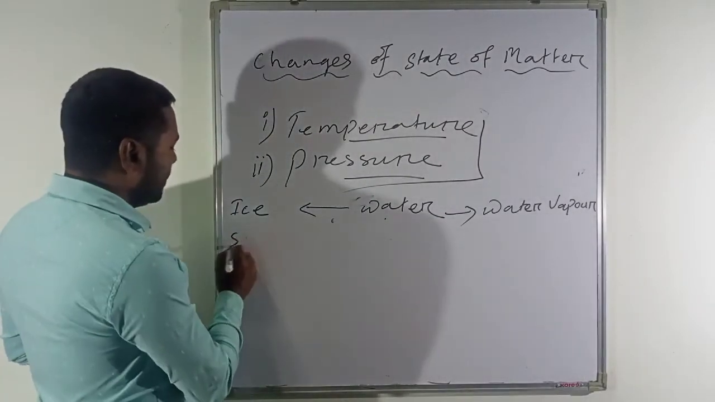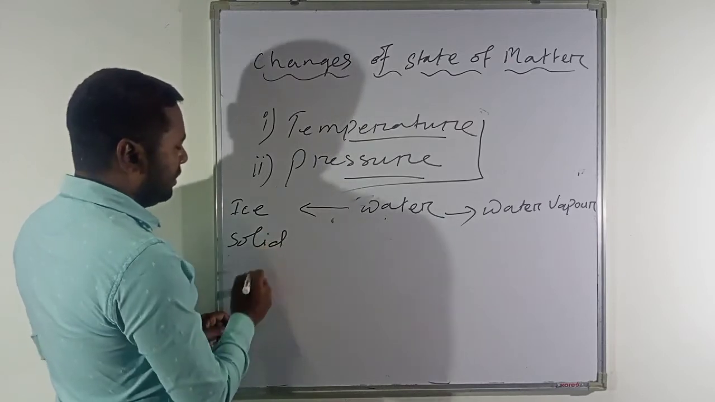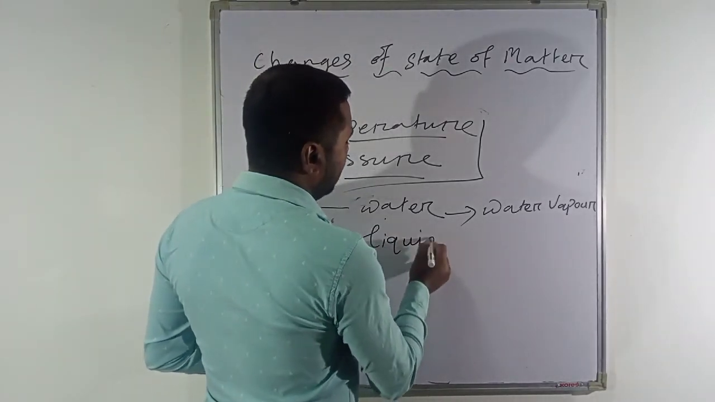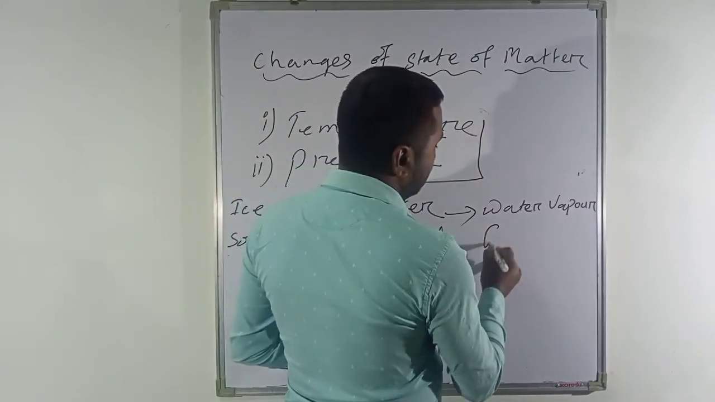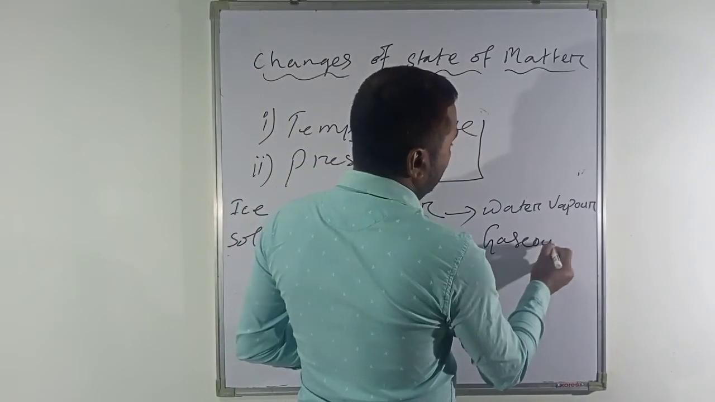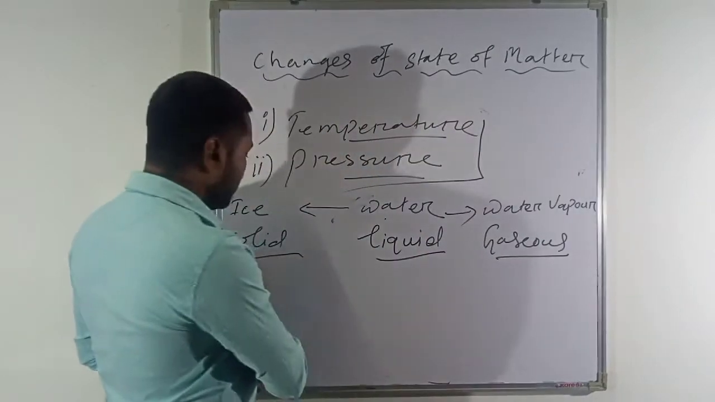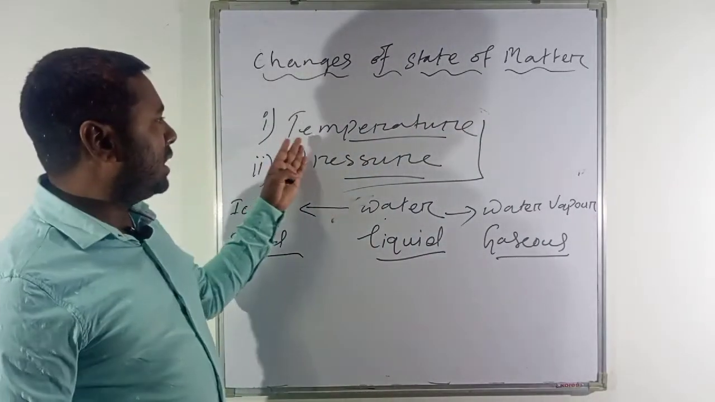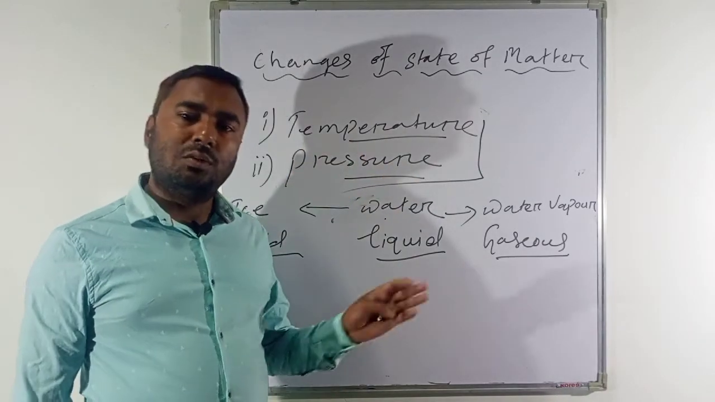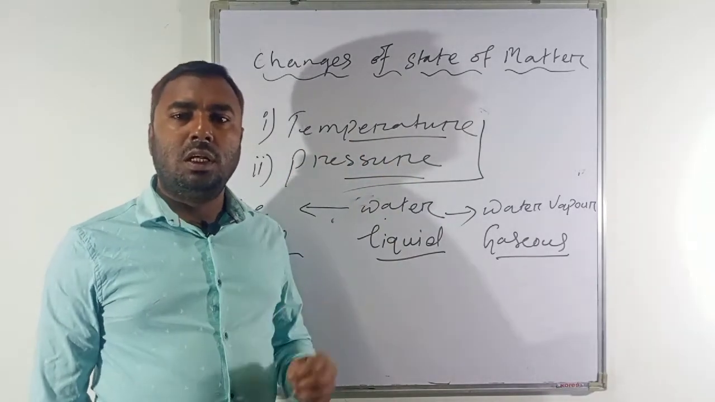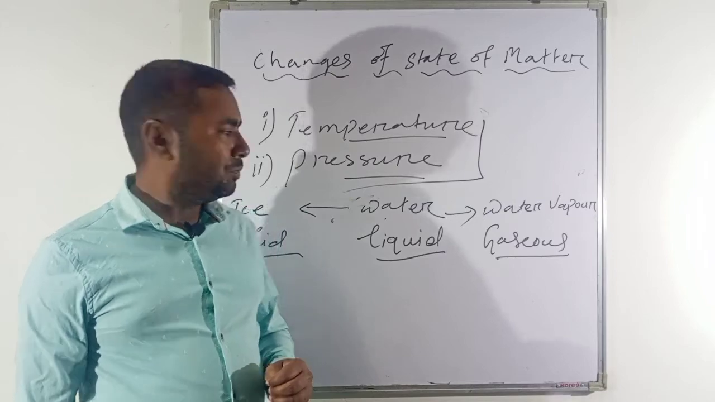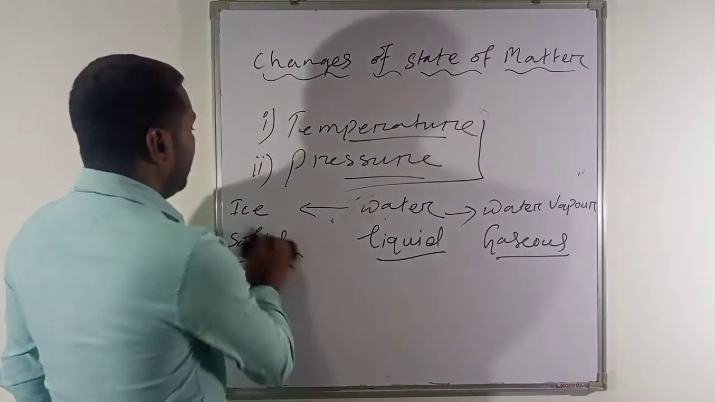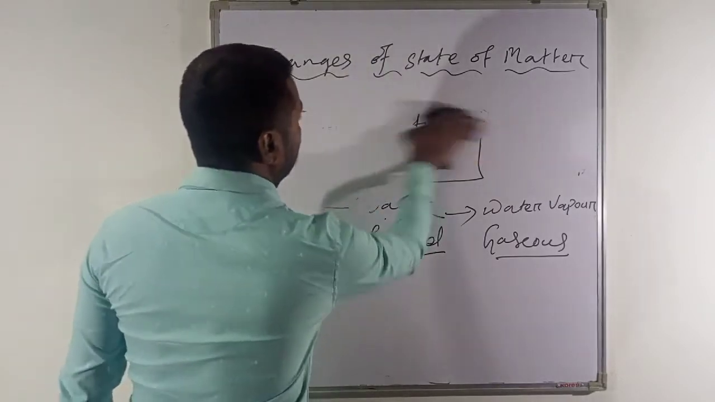So this is the solid state of matter, this one is the liquid state of matter, and this one is the gaseous state of matter. Water is such a substance which can be found in three states of matter. So like this, by increasing the temperature and decreasing the temperature, we can change one state of matter into another state. Is it clear? Now let's see how pressure causes the change of state of matter from one to another.